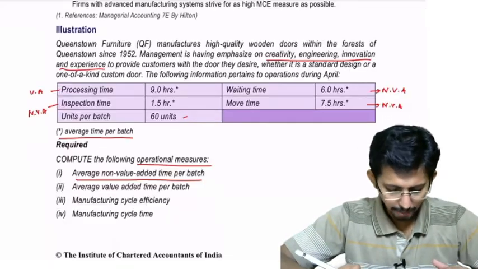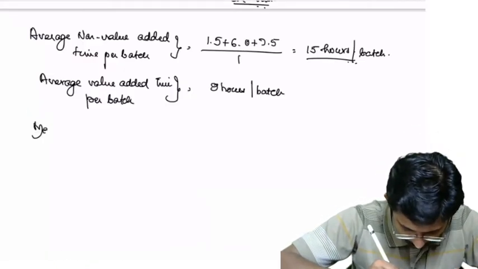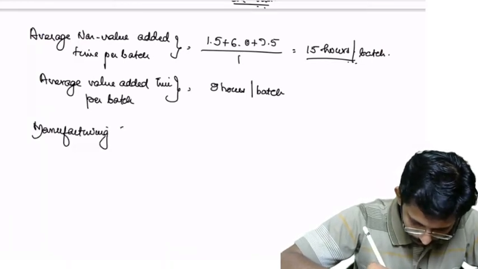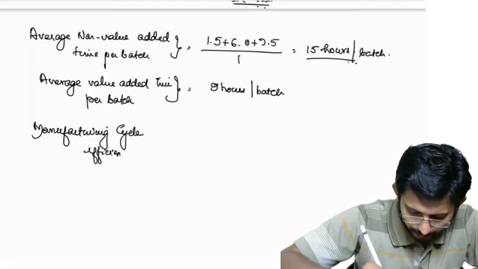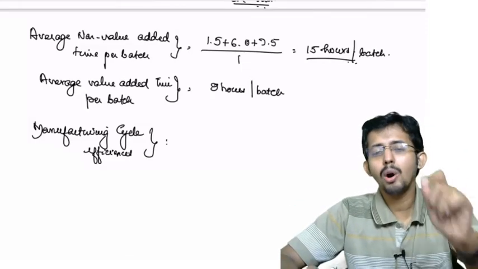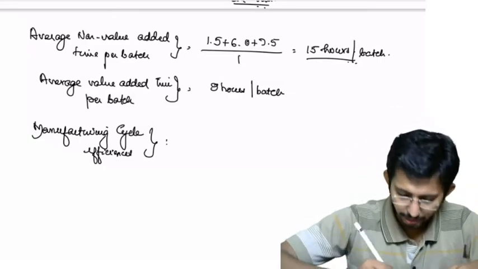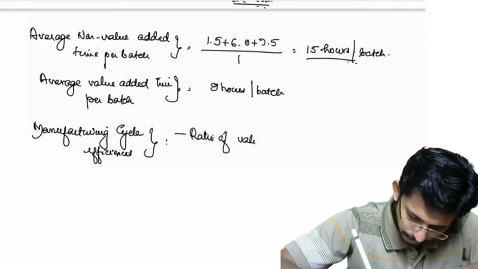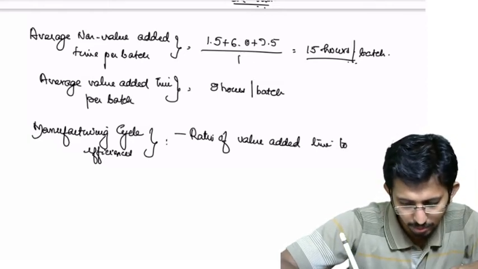Okay, next, manufacturing cycle efficiency. How do you compute the manufacturing cycle efficiency? In the present context, the efficiency can be calculated based on the ratio of the value added time to the total time.